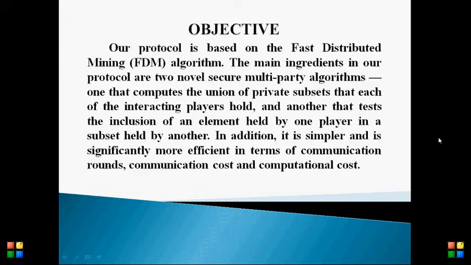The first one computes a union of the private subsets that each of the interacting players holds. The second one tests the inclusion of elements held by one player in a subset held by another. So it's very simple and significantly more efficient in terms of communication cost, rounds, and computational cost.